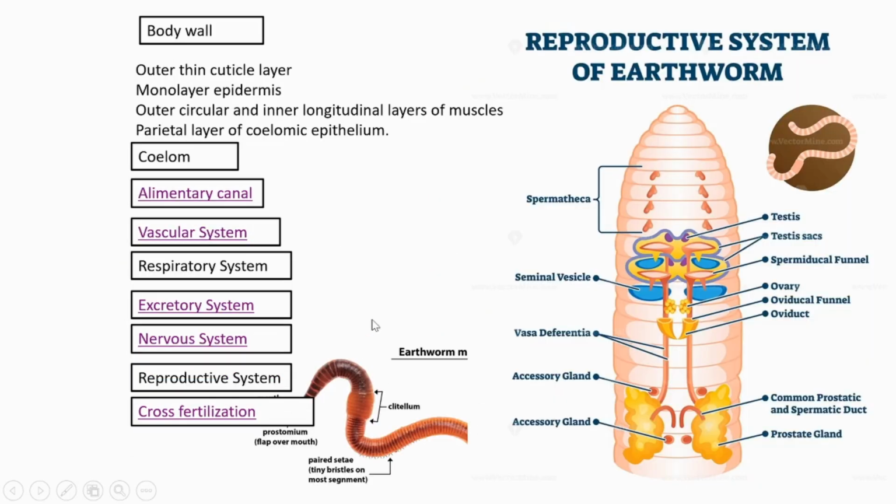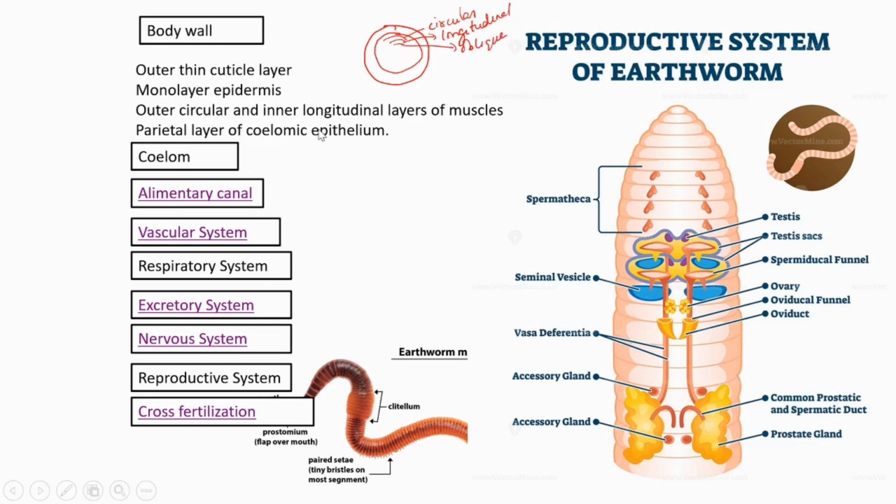Next, we are going to see about the body wall. Regarding the body wall, the outer layer is a cuticle. Below there is an epidermis, and below that three layers of muscles are there. The outer layer is circular, and below that longitudinal, and below that an oblique layer of muscles.